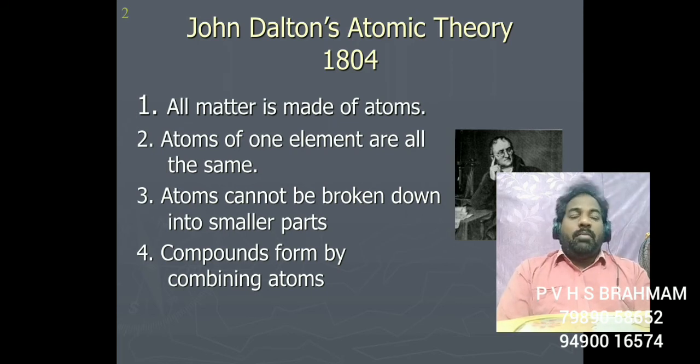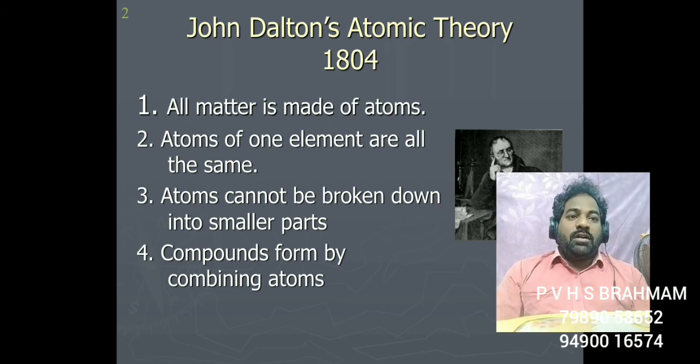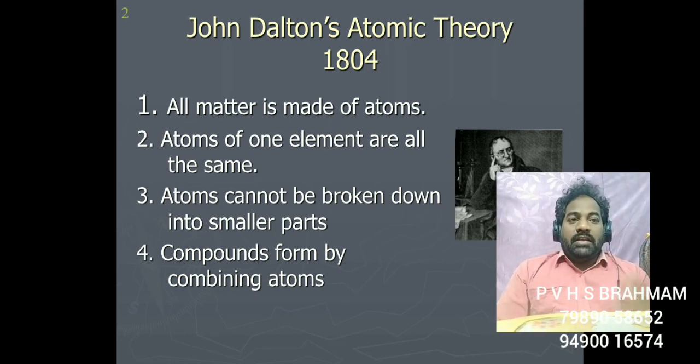Compounds are formed by combining atoms. We see many compounds in our nature, like H2O is a compound, NaCl is a compound, HCl is a compound, H2SO4 is a compound. These all are formed by the combination of the atoms. When two or three atoms of different elements come together and combine, then we get the compounds. So, compounds are basically formed by the combination of atoms. So, these are the postulates told by John Dalton.